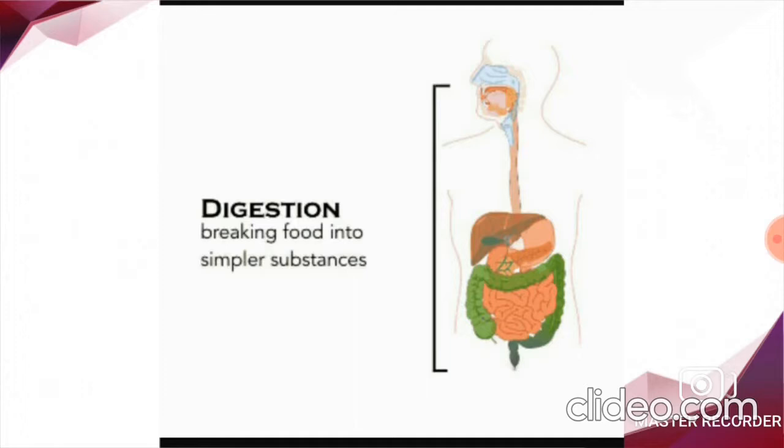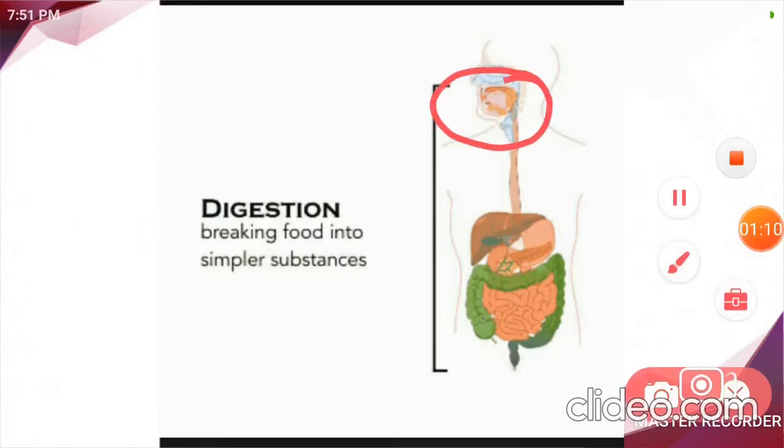You know how food is digested? Here food is digested with the help of some important chemicals called enzymes. They help in breakdown of food into simpler form. The first process of digestion starts where? It starts in the buccal cavity and is completed in the small intestine. Understood?